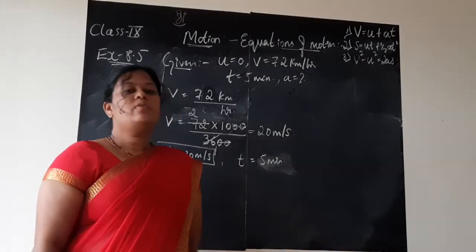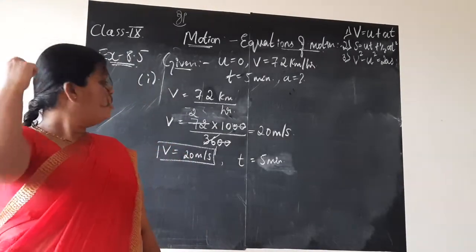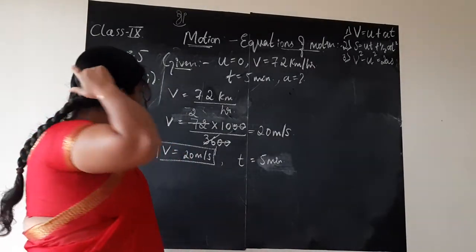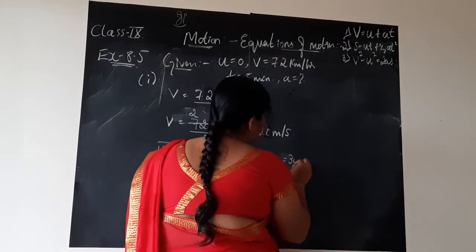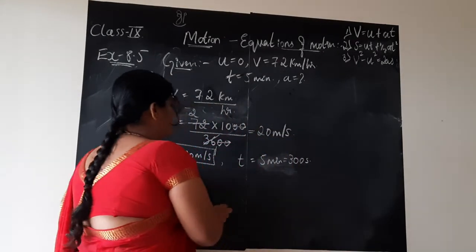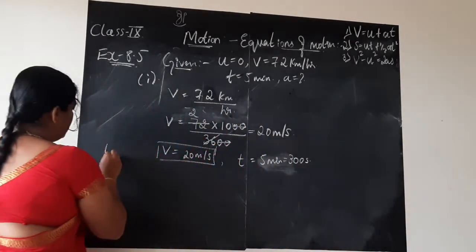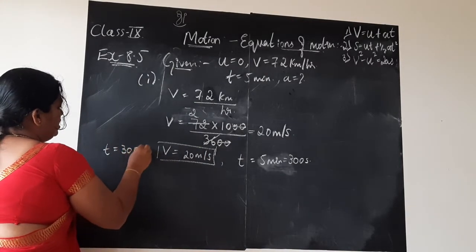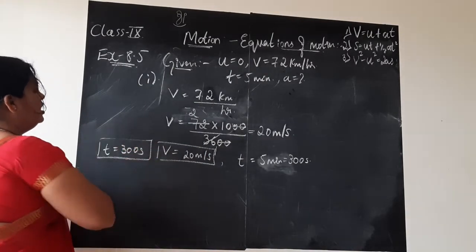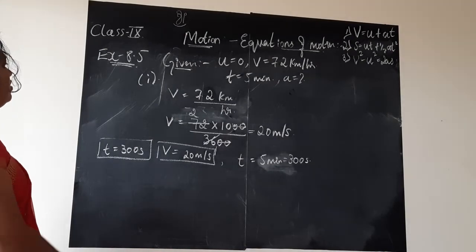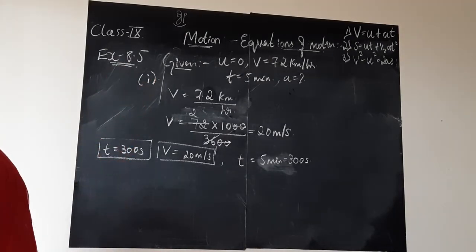So you need to convert this 5 minutes to seconds. How do you do? 1 minute is 60 seconds, we know. 1 minute is 60 seconds means 5 minutes is clearly 300 seconds. So time is 300 seconds now. So we have converted all the given units to standard form.